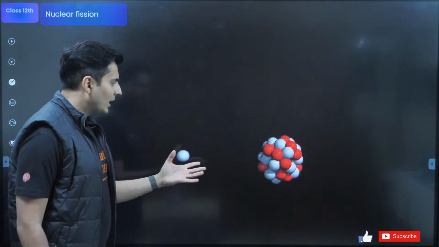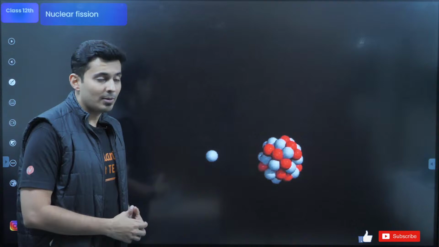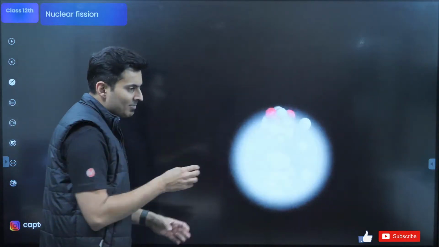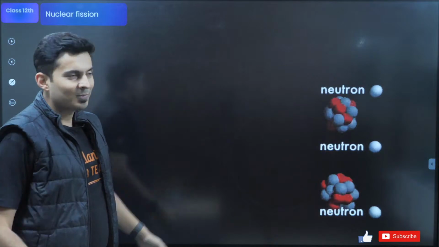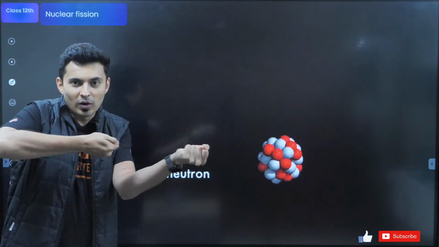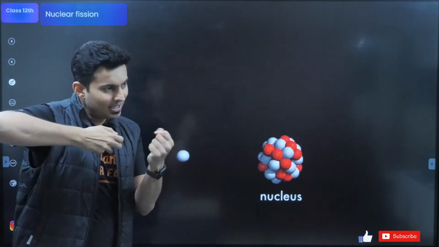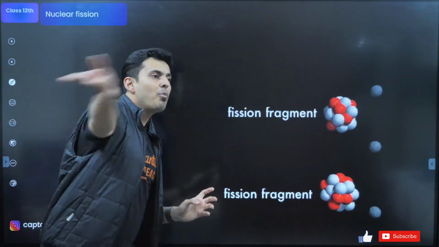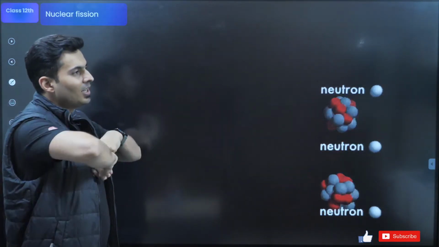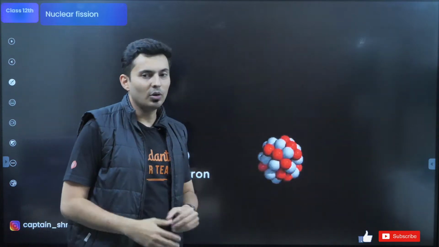In fission, look at this. This is such a bulky element. A neutron goes and hits it like you strike a coin in a carom board, and that's it. It breaks apart. Happens, right? Even in a pool or snooker table, all right? You hit it, all those balls get separated out. So same with this, a neutron is bombarded onto that heavy nucleus. It splits into smaller daughter nuclei.